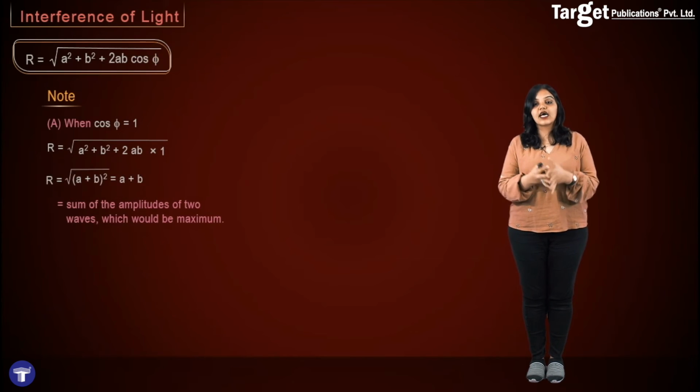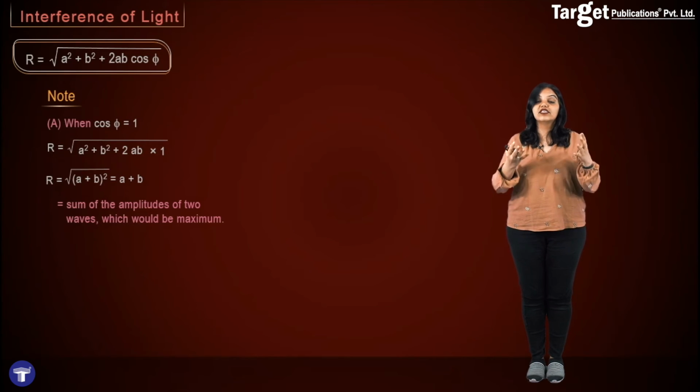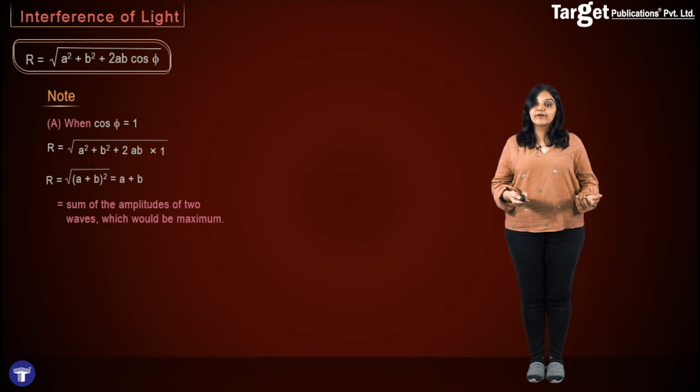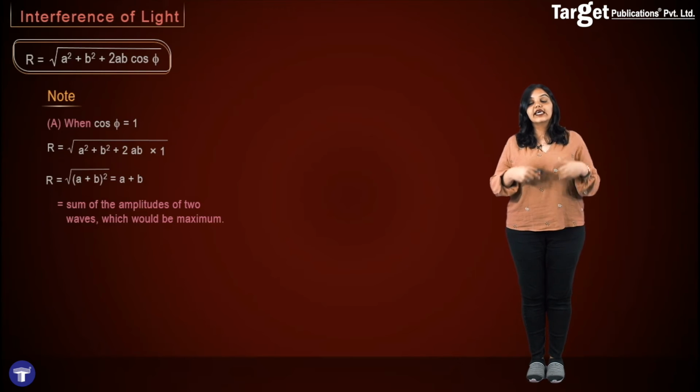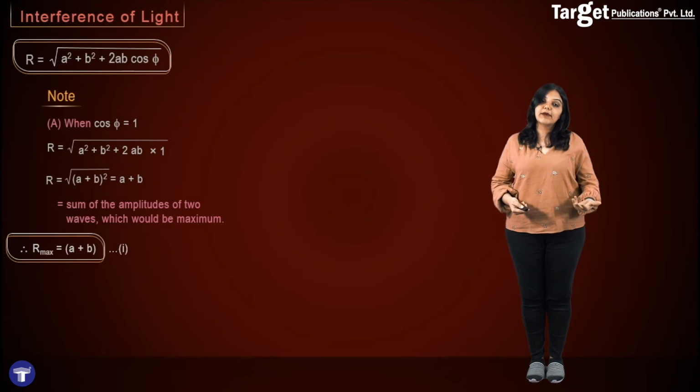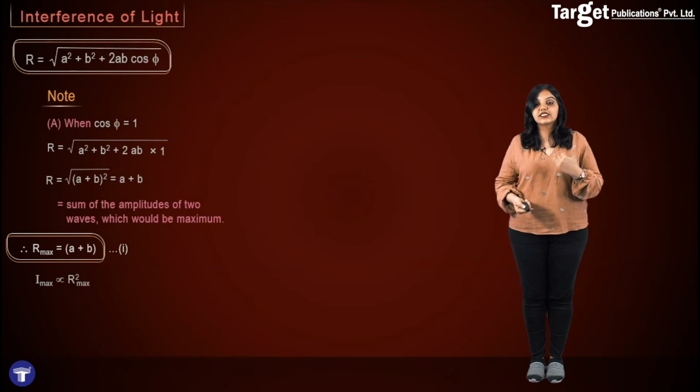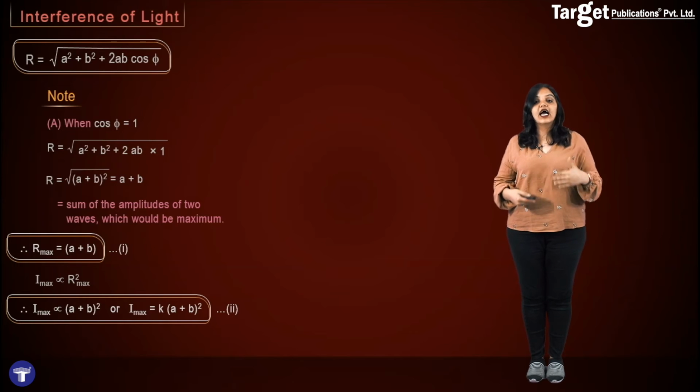And this is the sum of the amplitudes of the two waves, which is nothing but the maximum value of the resultant wave. We also know that intensity is proportional to the square of the amplitude. Therefore, if I want to find the maximum intensity, it will be proportional to the square of the maximum amplitude. Therefore, I max is proportional to R max square. We just saw that R max is A plus B, and therefore I max is proportional to A plus B the whole square.